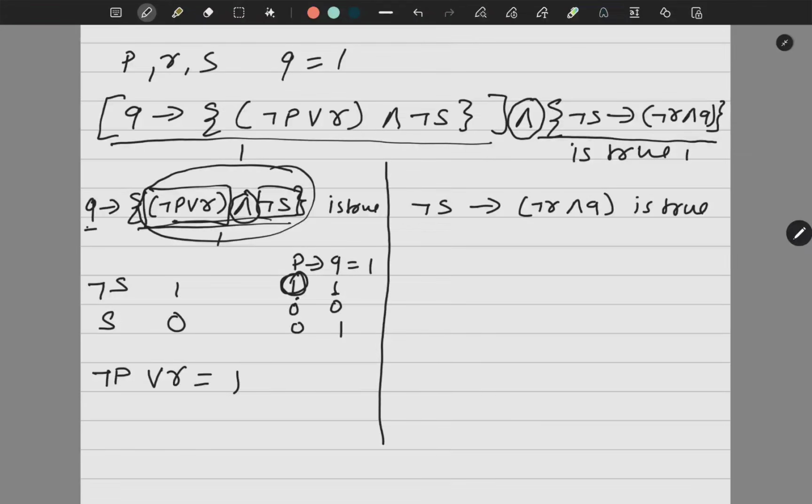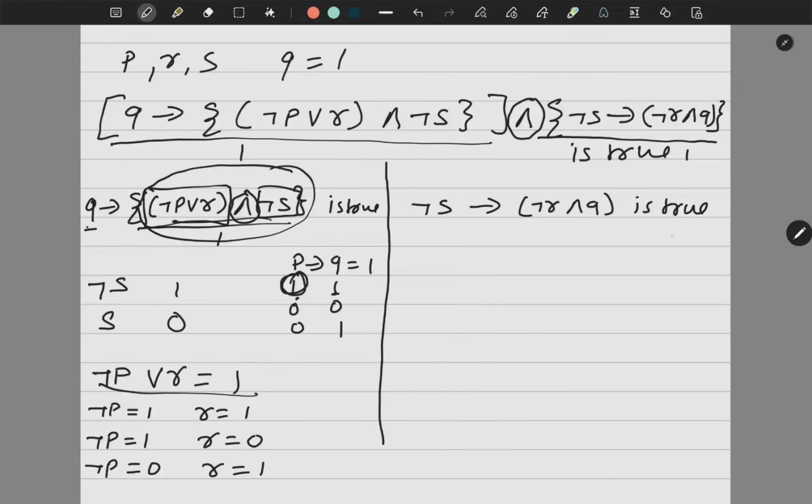Now there is a problem. Or can have value 1 in 3 cases. What are those 3 cases? Either negation P is 1 and R is 1, negation P is equal to 1 and R is 0, or negation P is equal to 0 and R is 1. In all the 3 cases, this is true. So I will keep it on hold.